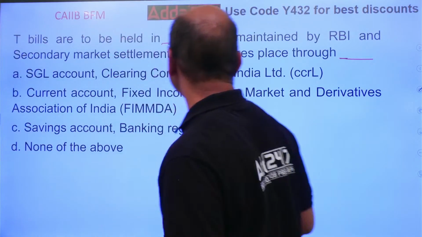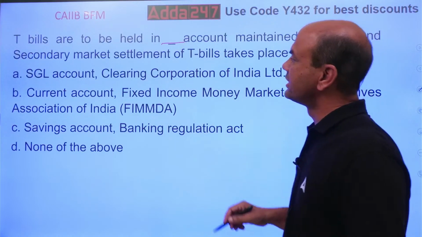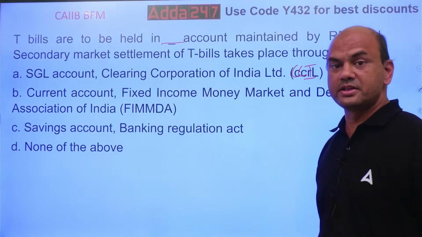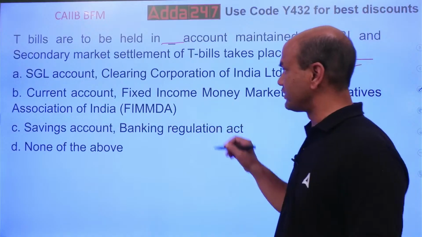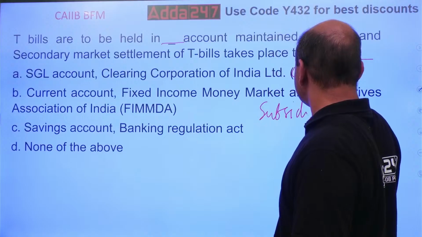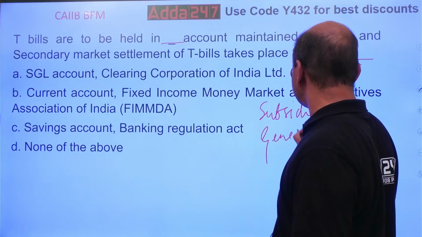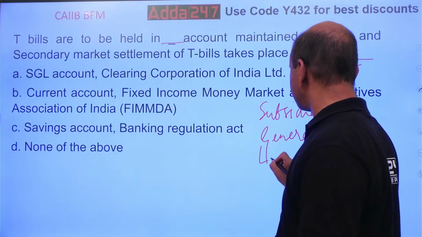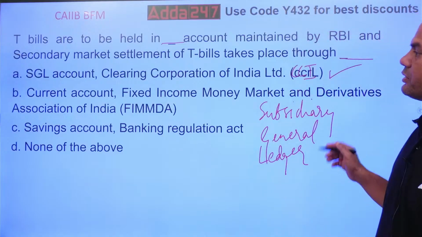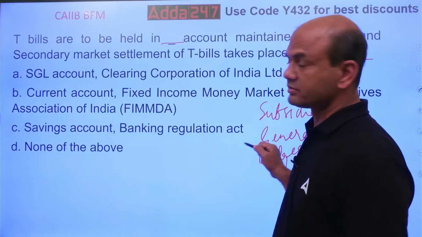Okay, this is the answer. T-bills are kept in the SGL account, Subsidiary General Ledger. The SGL full form is Subsidiary General Ledger. This is where we keep these T-bills.